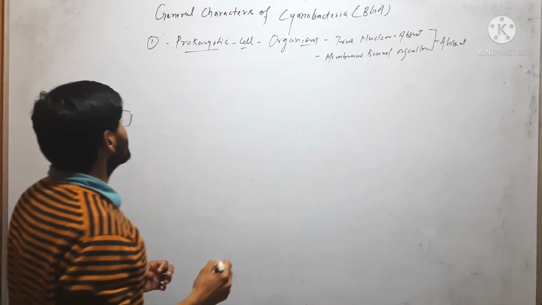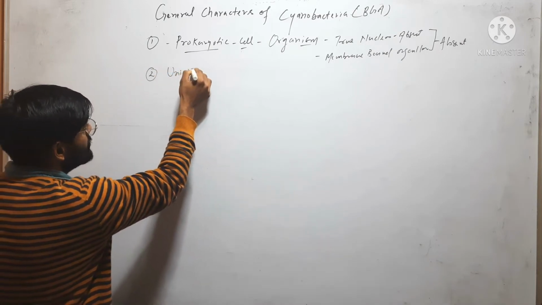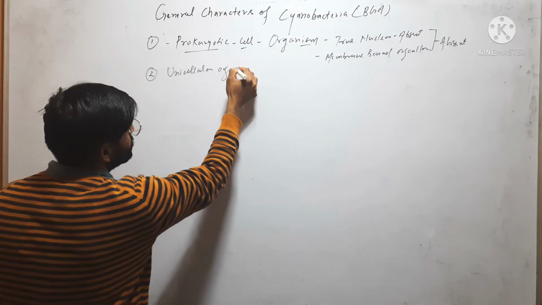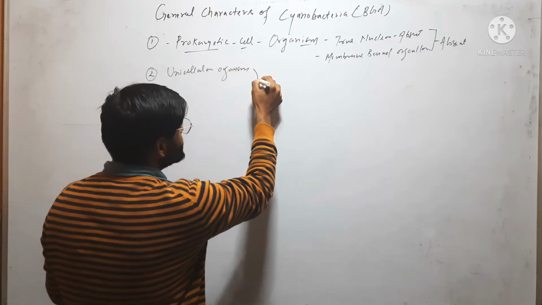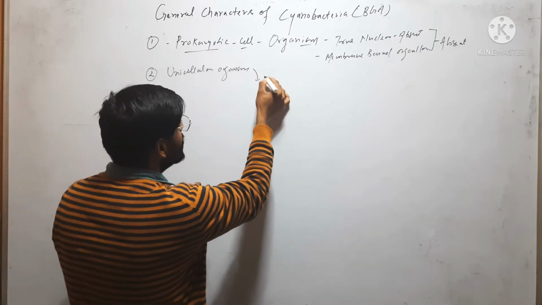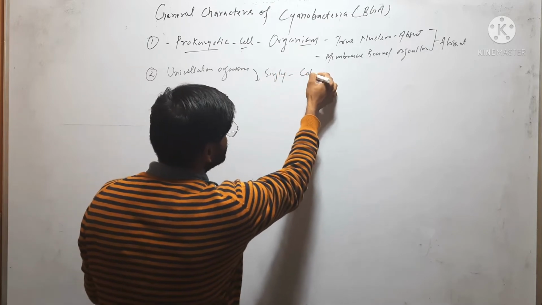The second character is it is a unicellular organism, but it can exist singly or in colony.